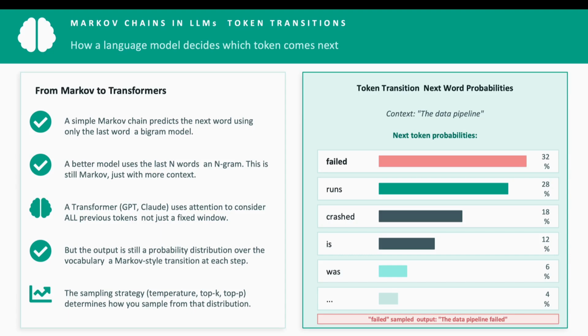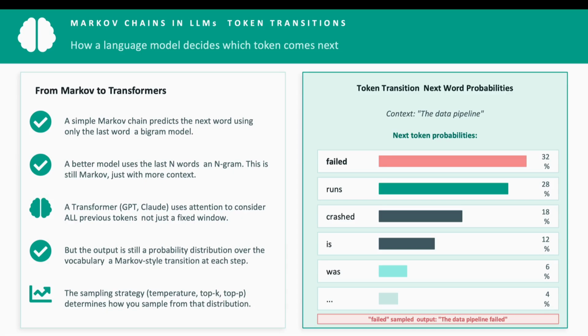Then came the transformers. We have GPT, Claude, Gemini. These use attention to look at all previous tokens, not just a fixed window. So technically they are not Markov in the strict sense, but here is what stays Markov at every single step. The output is still a probability distribution over the vocabulary. The model produces a vector of probabilities, one per token, and you sample from it.